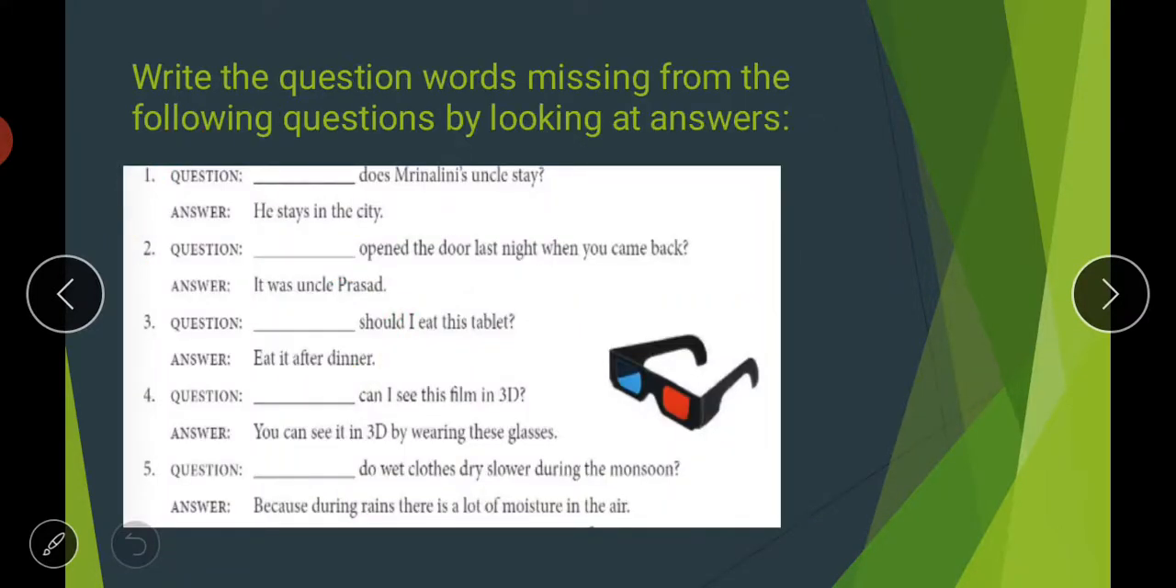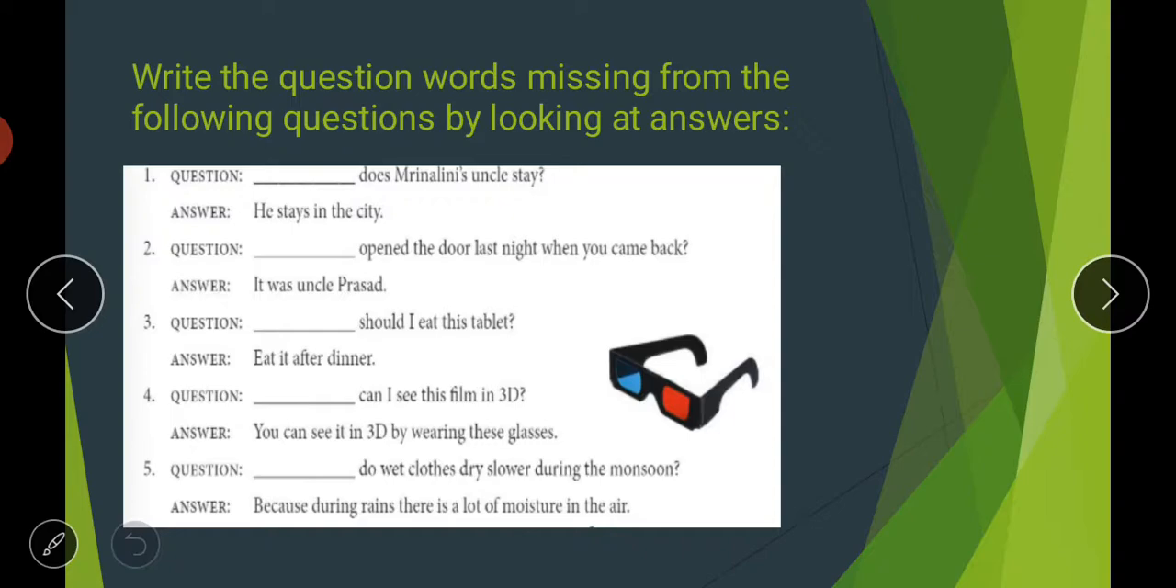Then there is an exercise for you now, students, be careful. Write the question words missing from the following questions by looking at the answer. The answer is given and only one word from the question is missing, that you have to fill. That word could be what, when, who, where, whom, why, how, any of these words. You have to look at the answer carefully, and at the given part of the question carefully, and then decide what could be the right answer in the given blank.